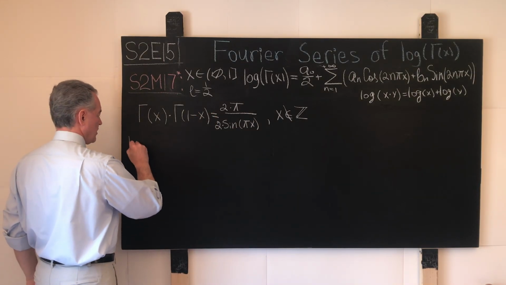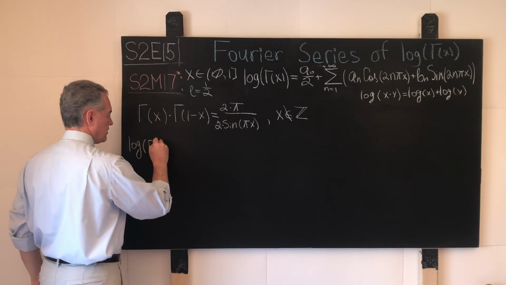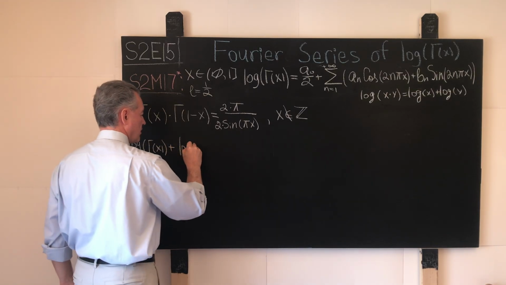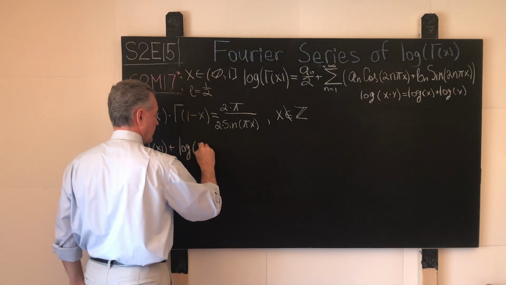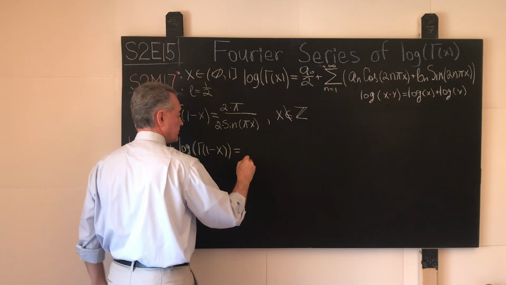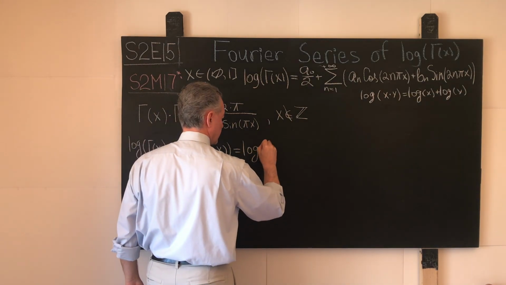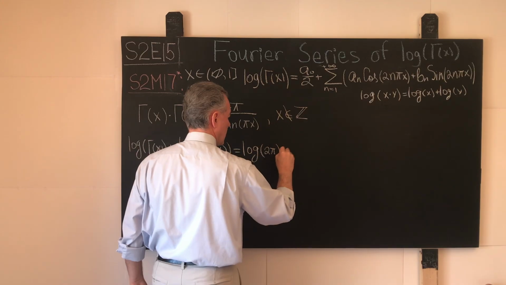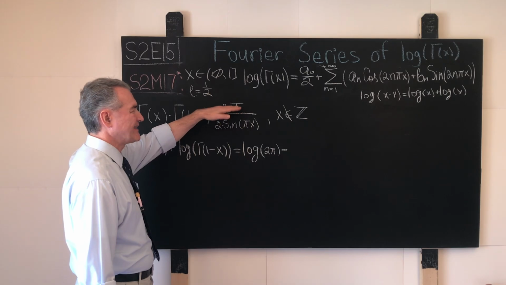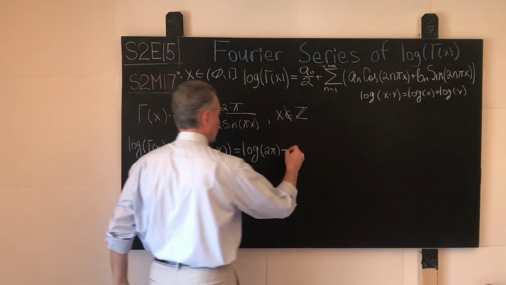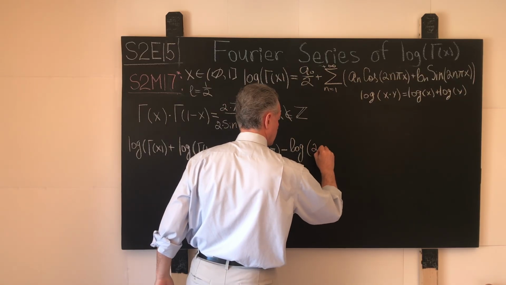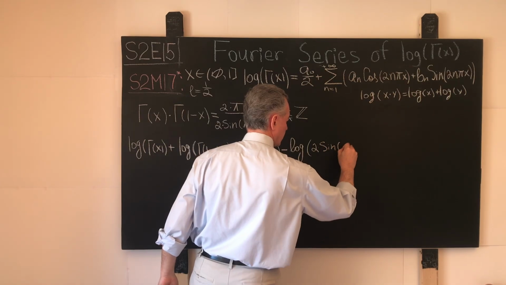We will have the logarithm of the gamma function of x plus the logarithm of the gamma function of the reflected argument equals logarithm of 2 pi minus, so far so good, because we can represent this as 2 pi times 1 over, so minus logarithm of 2 sine of pi x.